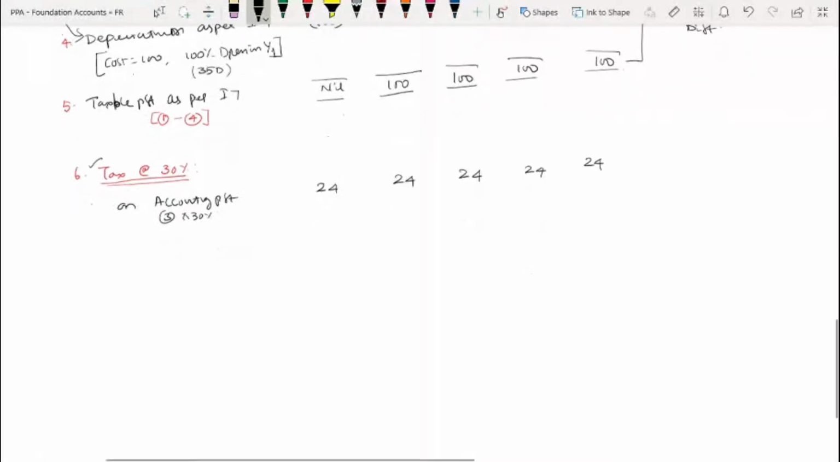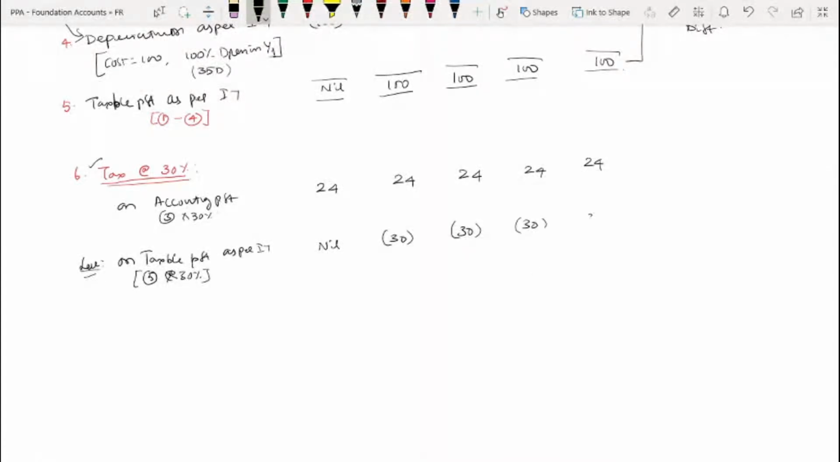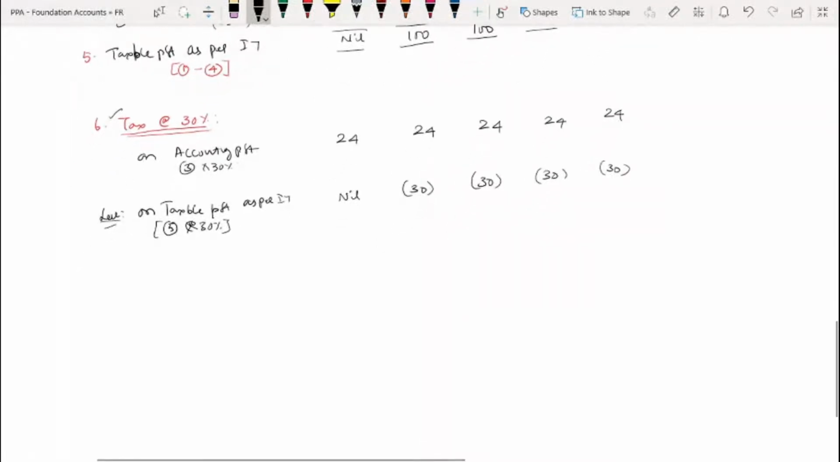Clear? Now let's go on taxable profit as per income tax. That is column number 5, into 30%. Which amounts to: first is nil. Then it is 30, 30, 30, 30. Are you understanding, my dear kids?